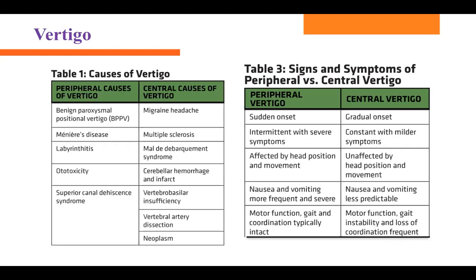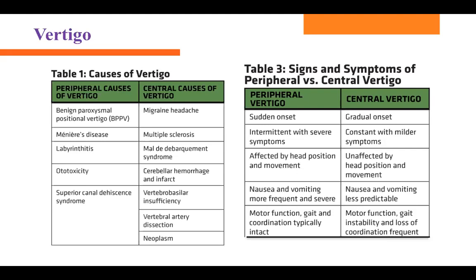And there is another vertigo that's called central vertigo. And what is that? It involves the brain, the brain stem or cerebellum. It's all about brain issues, okay? That's why it's central vertigo. It lasts for minutes to hours, maybe 2 hours, maybe 3 hours. That's a long period of time. And then it doesn't come back often. But when it comes back, it lasts long. That is central vertigo.